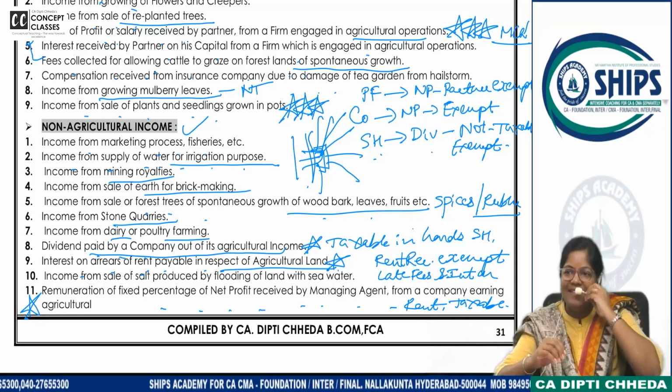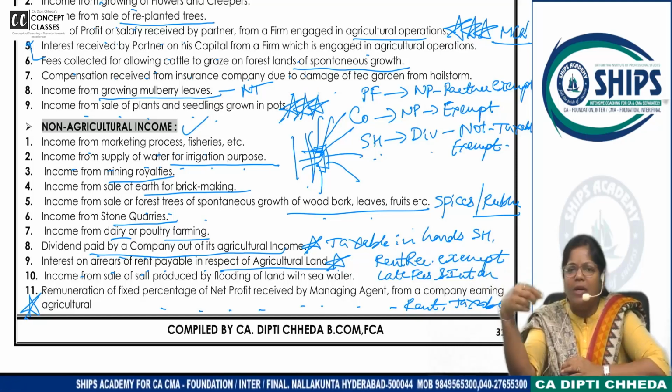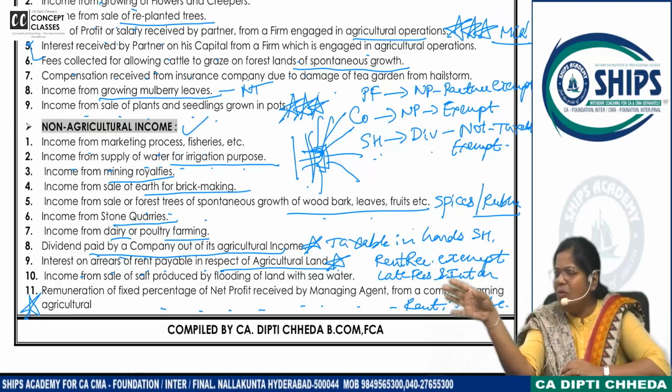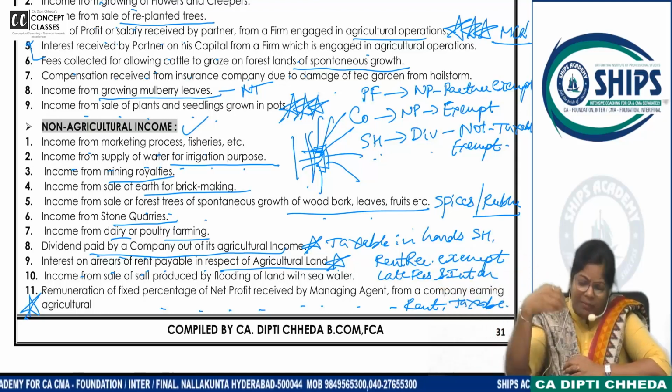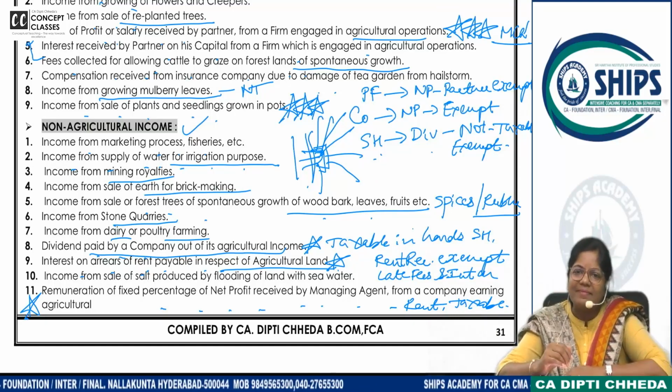Why? You are an outsider, qualified, working for the company. I can pay you salary. I can pay you all the other amenities. Why am I giving you 5% profit of my company?